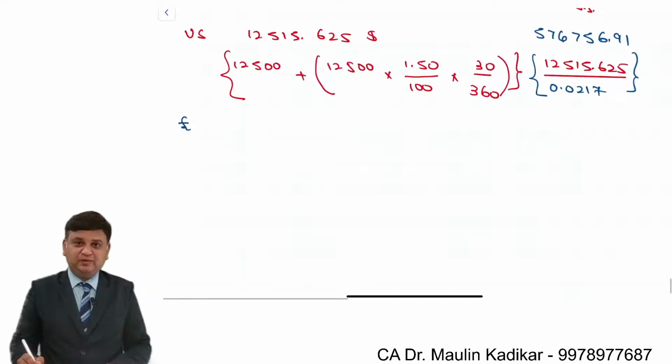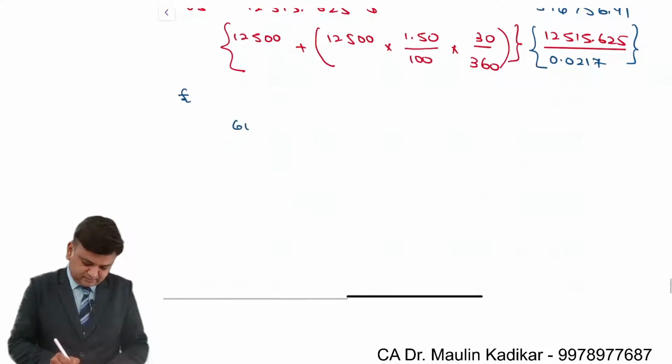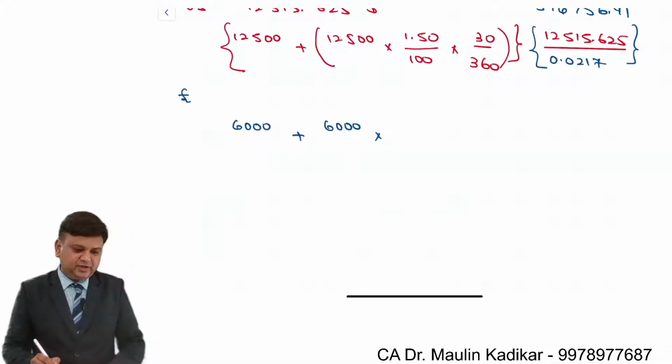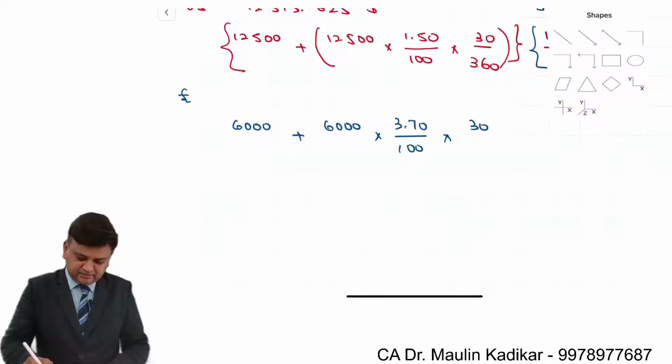Similarly, in case of pound currency, 6,000 plus 6,000 into the rate of interest for pound currency, we will take 3.7% into 30 divided by 360.